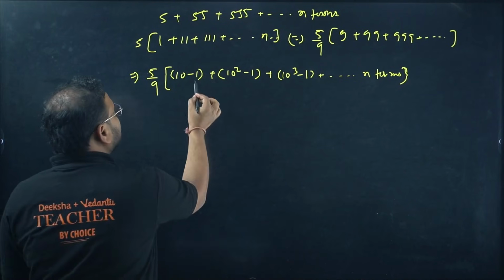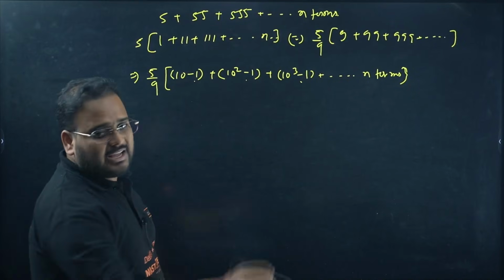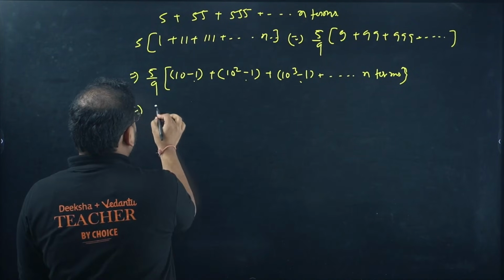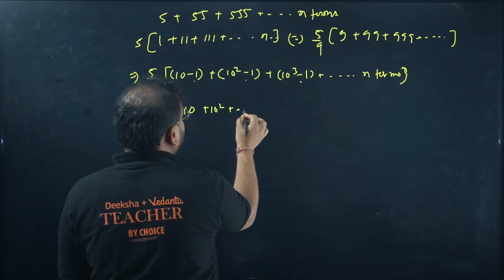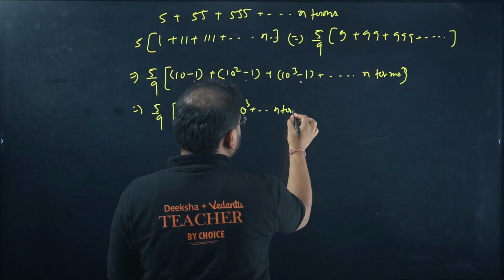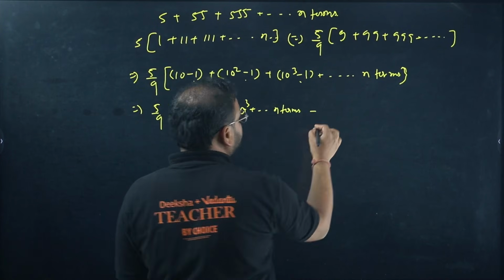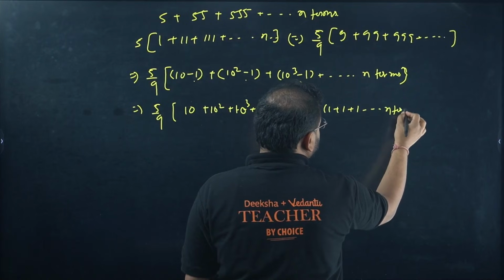Now you have minus 1 minus 1 minus 1 how many times? N times, because the total of n terms are there. So take all the minus sign common and keep it on one side. So you have here 10 plus 10 square plus 10 cube up to n terms, minus 1 plus 1 plus 1, n terms.